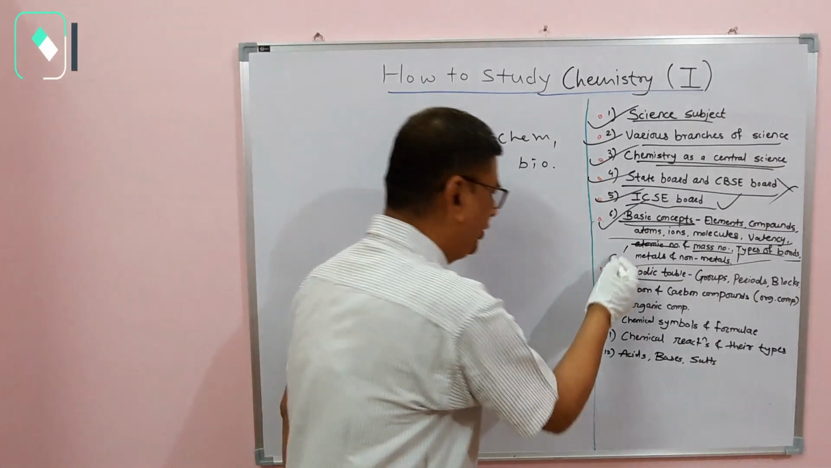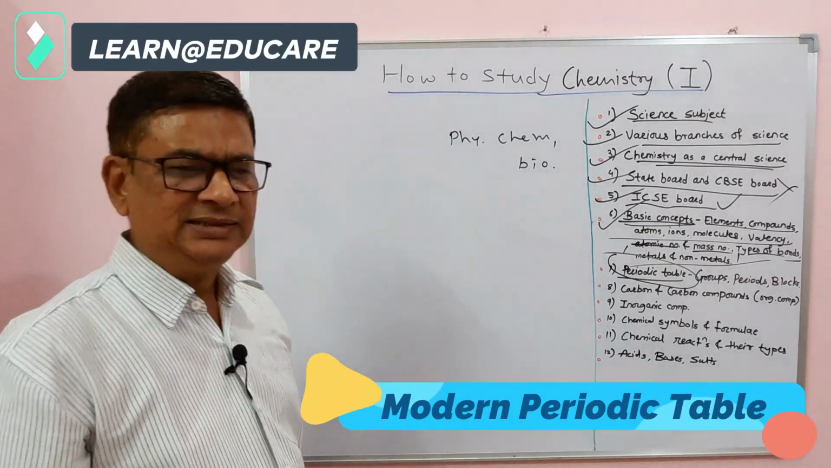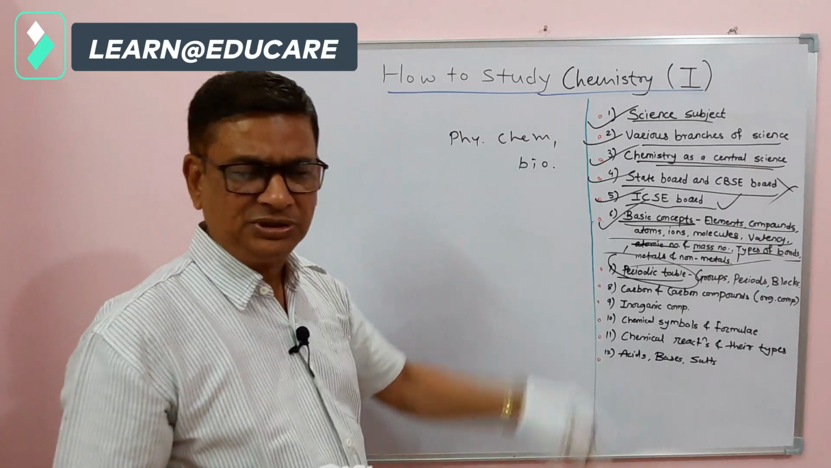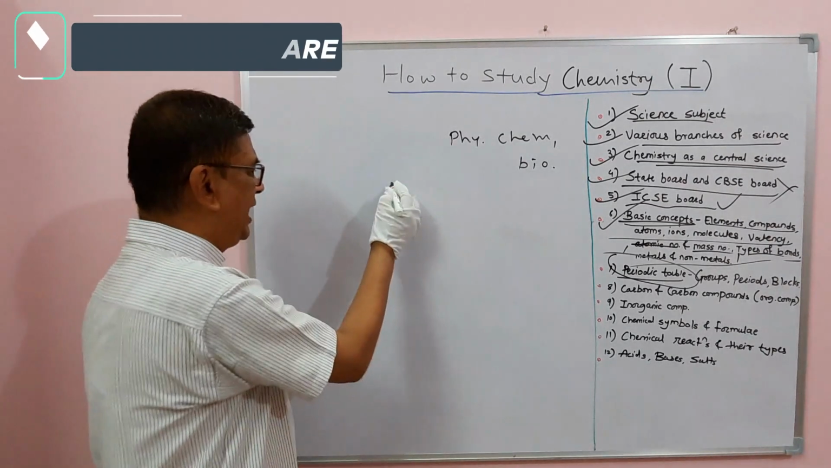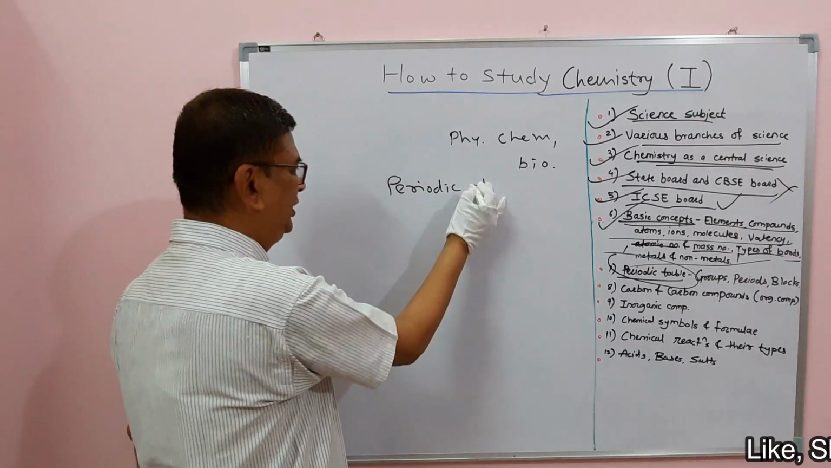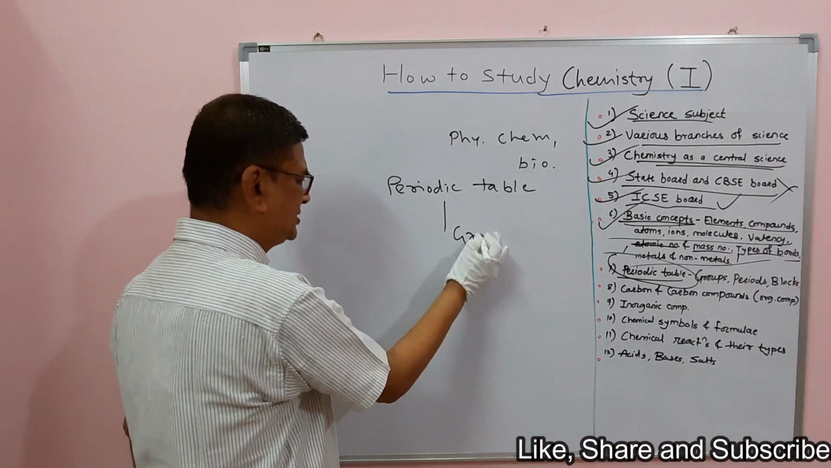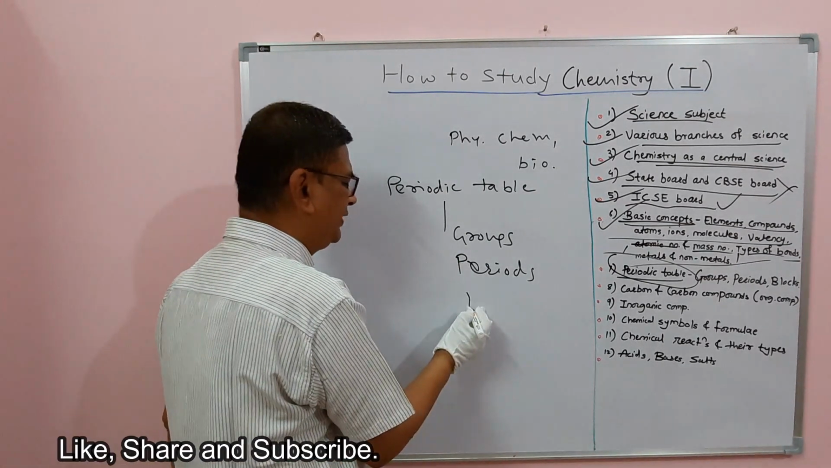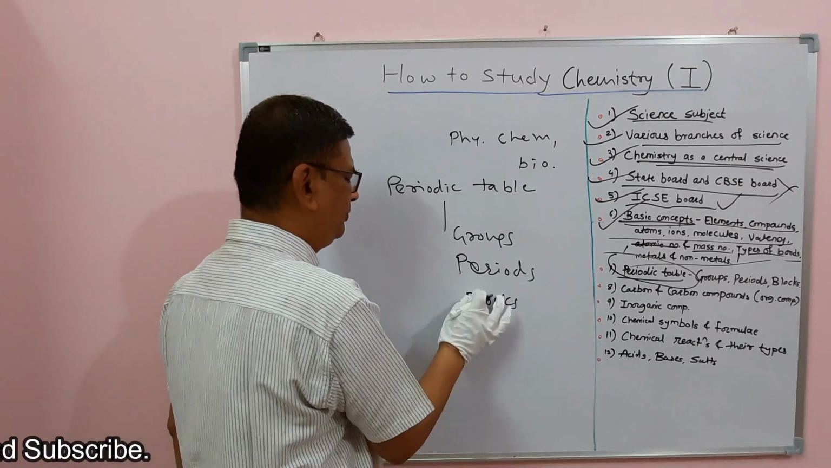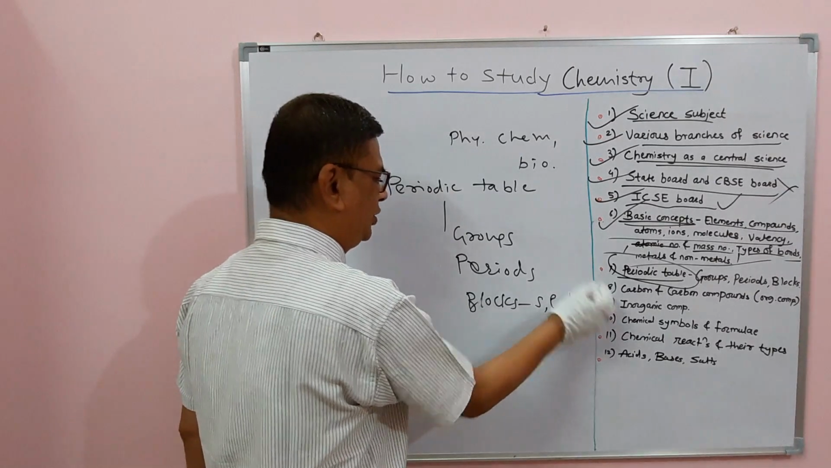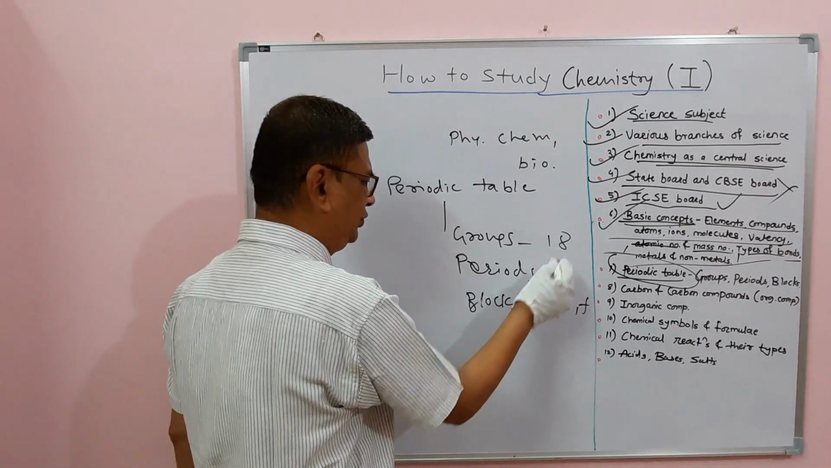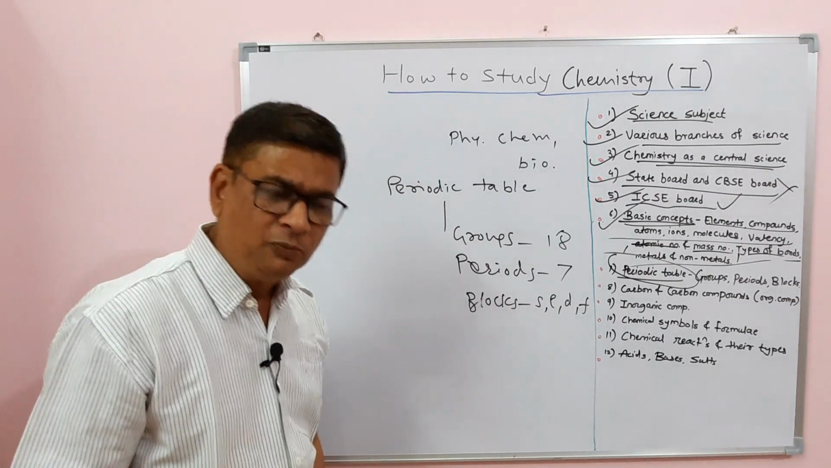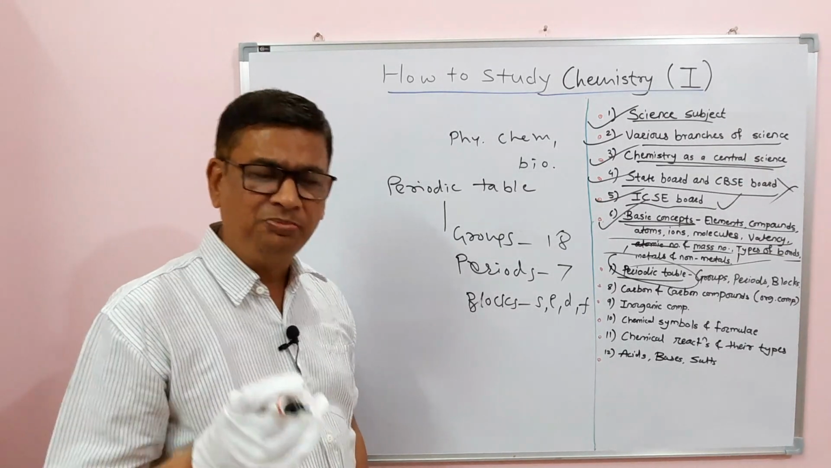Then the periodic table is very important. There is a lesson on the periodic table in 9th and 10th standard in all boards, state board, CBSE board or ICSE board. The arrangement of elements in the periodic table: the vertical columns are called groups, the horizontal rows are called periods, and there are four blocks of the periodic table: s block, p block, d block, f block. Do you know how many groups there are? 18. Do you know how many periods there are? 7. You should know this classification, in which group what kind of element is there, in which block, in which period.